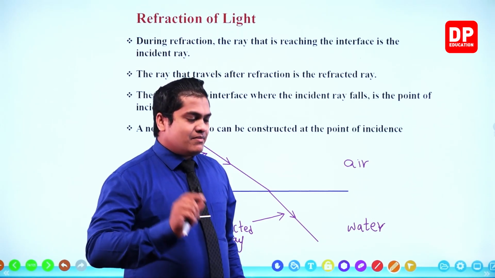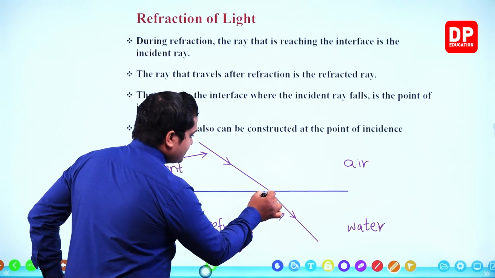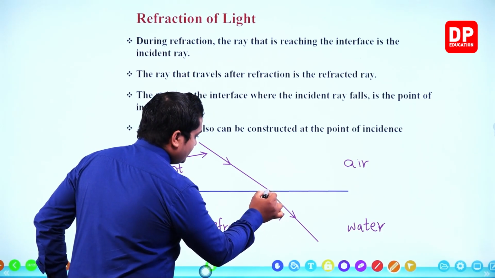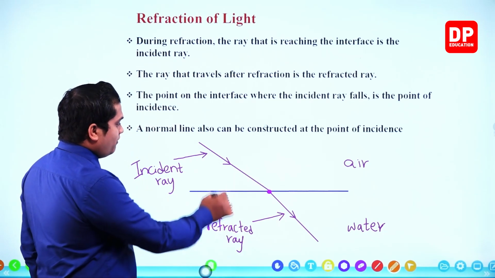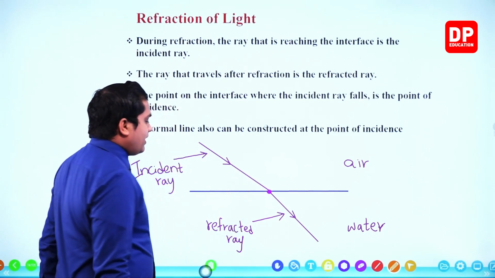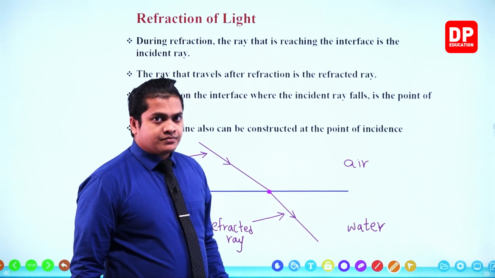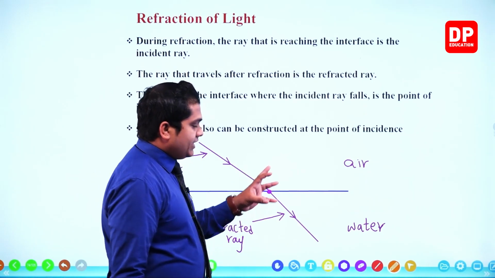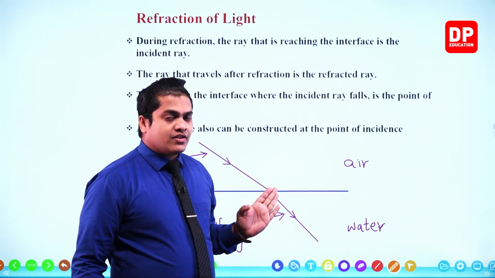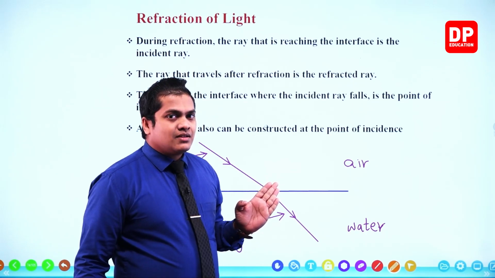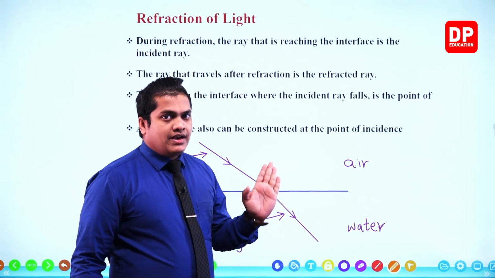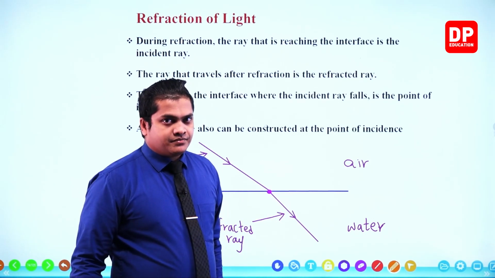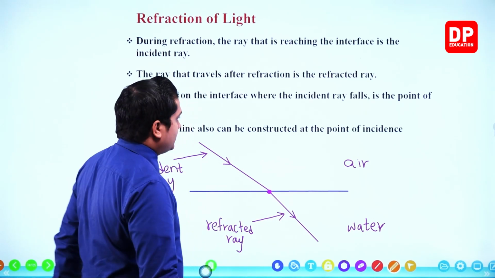In the same way, you can observe this particular point. From this point the bending has occurred. So this particular point is referred to as the point of incidence. From this point, the bending is going to start.